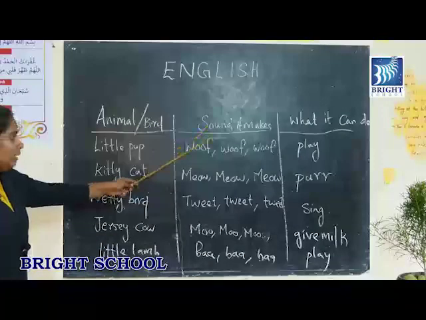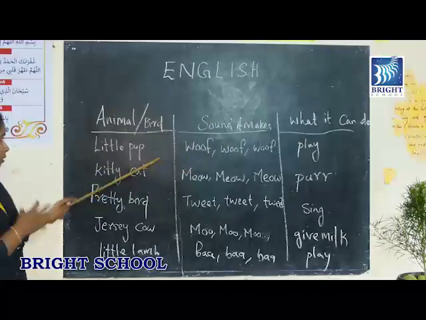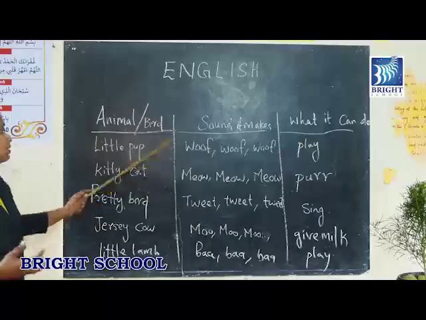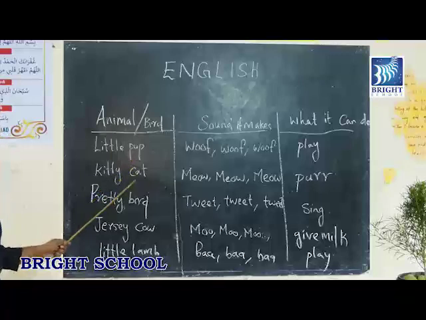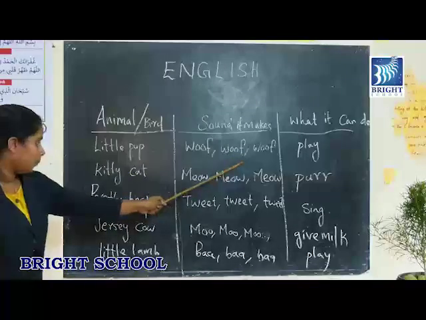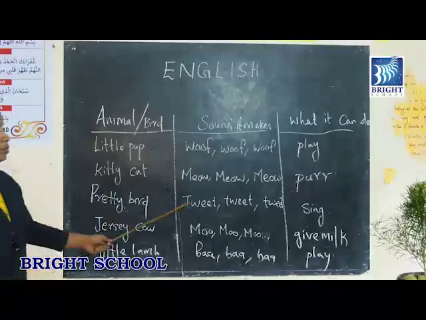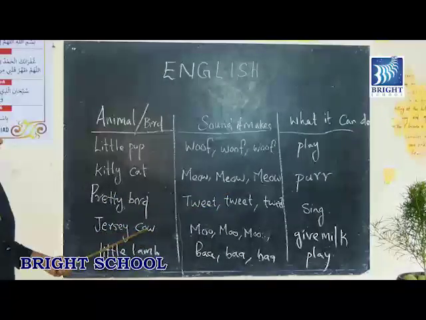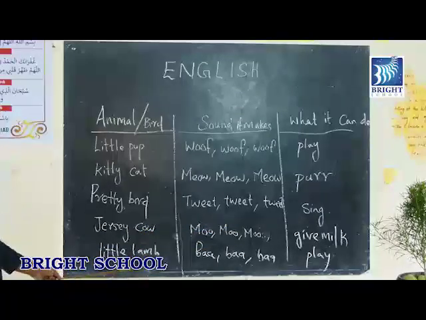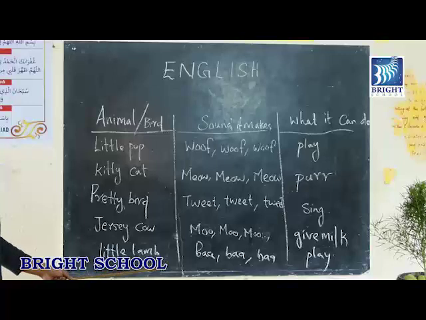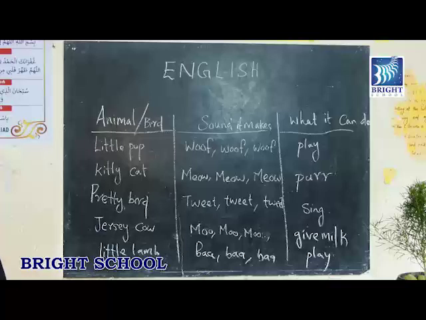In the second column, we wrote the sound these animals make. The little pup's sound was woof, woof, woof. The kitty cat's sound is mew, mew, mew. And what is the sound of the pretty bird? The pretty bird's sound is tweet, tweet, tweet. And Jersey cow's sound is moo, moo, moo. And the last one, little lamb, what sound does it make? Ba, ba, ba. So that is the sound of the little lamb.